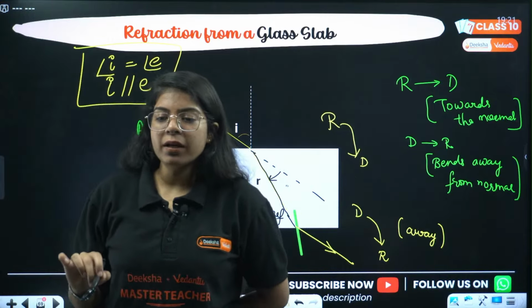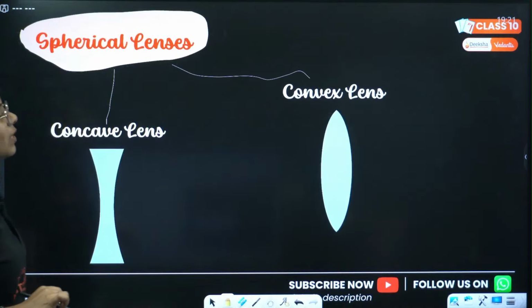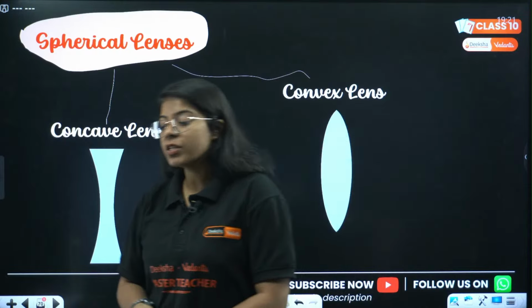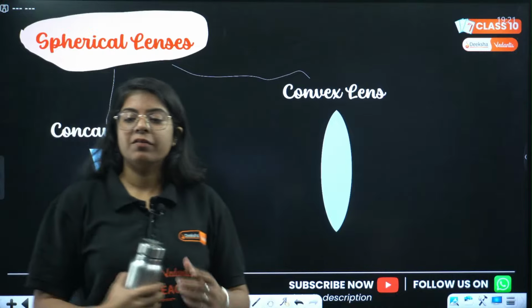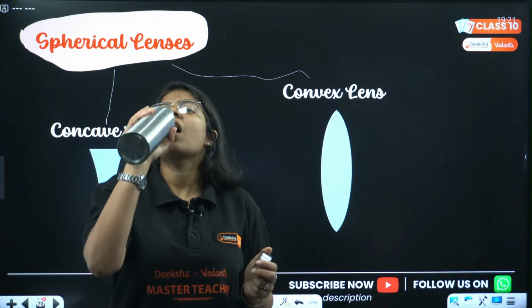ठीक है everyone. Any doubt? चलो next going into lenses. अभी जल्दी से बता दो which lens is converging and which lens is diverging. Very quick. Which lens is diverging and which lens is converging?